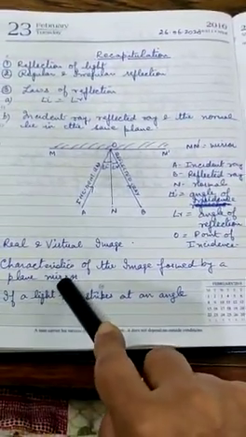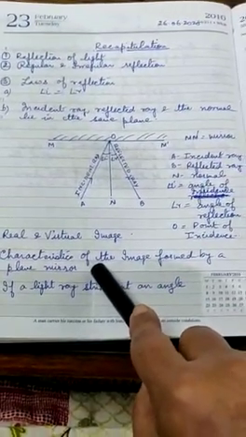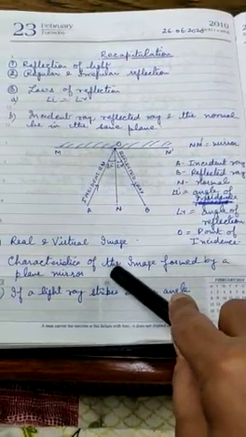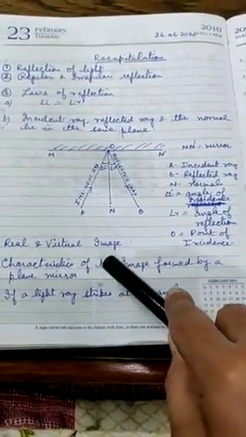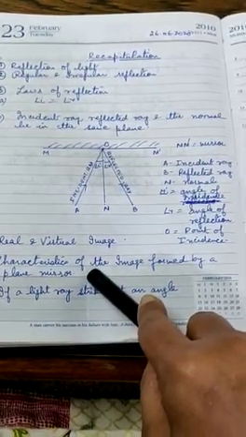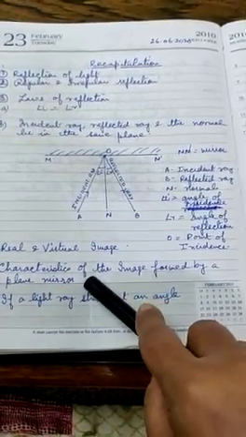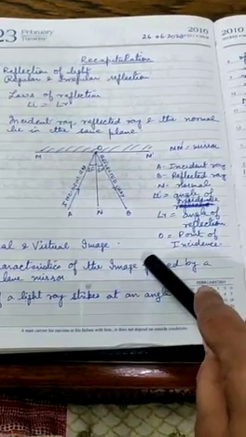Next we learnt about characteristics of the image formed by a plane mirror. The characteristics were: first, the image formed by a plane mirror is virtual and erect. Second, the size of the image is the same as the object. Third, the distance between the object and the mirror is equal to the distance between the image and the mirror.